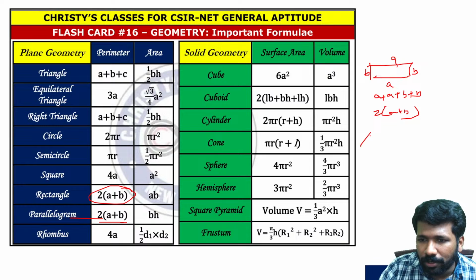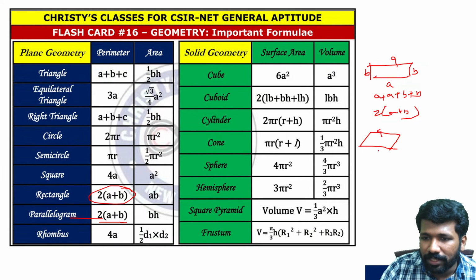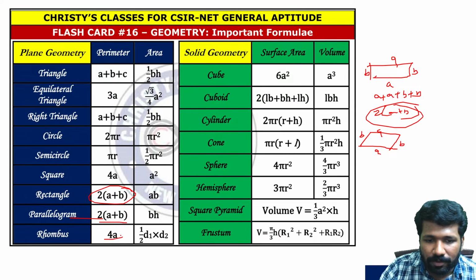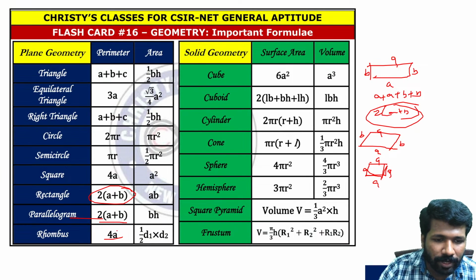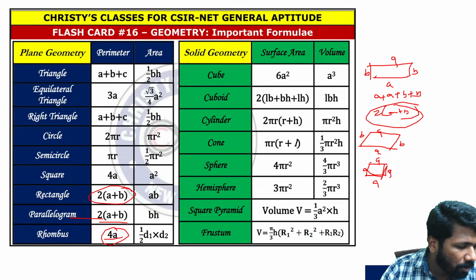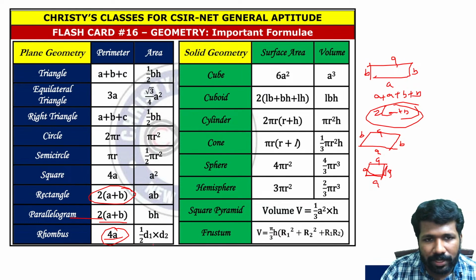A parallelogram is also similar to a rectangle with respect to the side lengths. If this is A, this is also A, this is B, this is also B. So in the same way, 2 times A plus B itself. A rhombus is a special parallelogram whose all sides are equal. So that will be just like a square, A plus A plus A plus A, 4A. So for all these perimeters, I hope all of you understood the idea behind the formula. Then it is easy to understand.